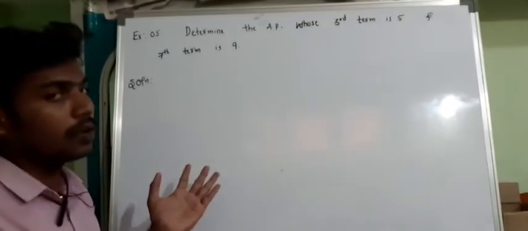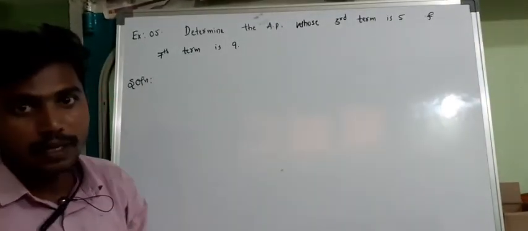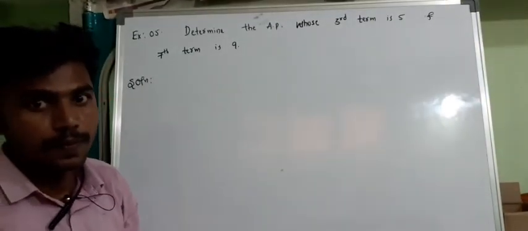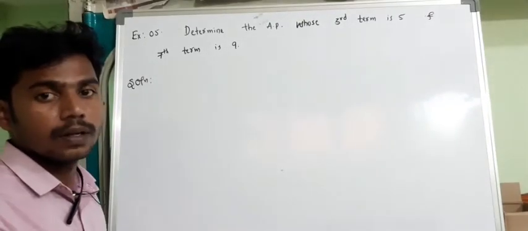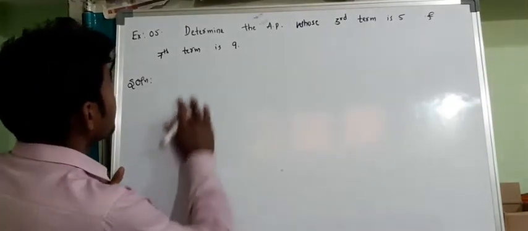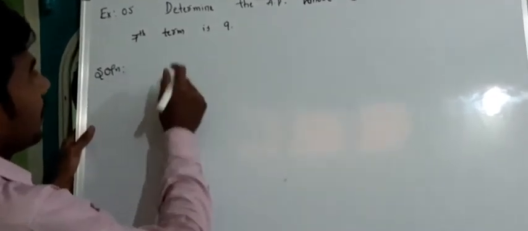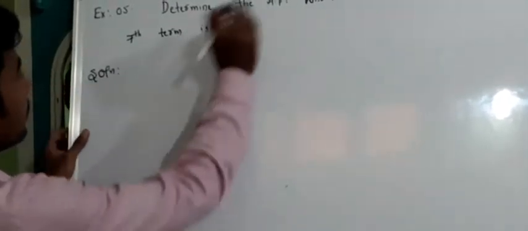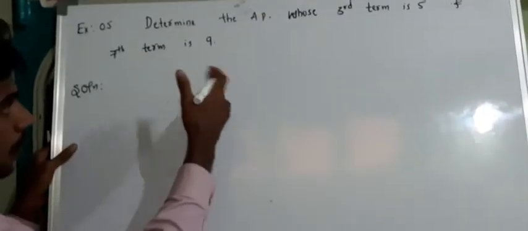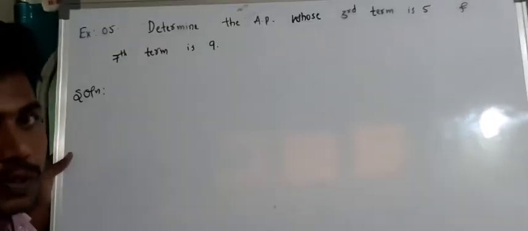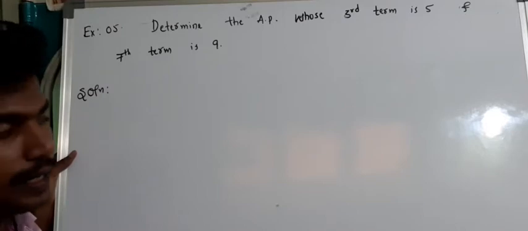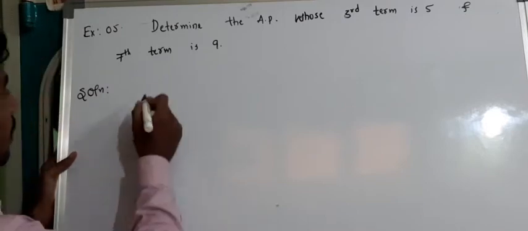Then only I will be able to write the arithmetic progression. So what is given?